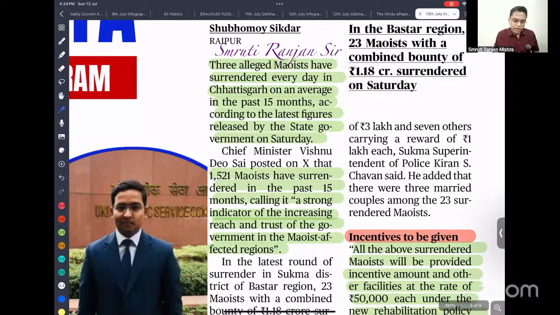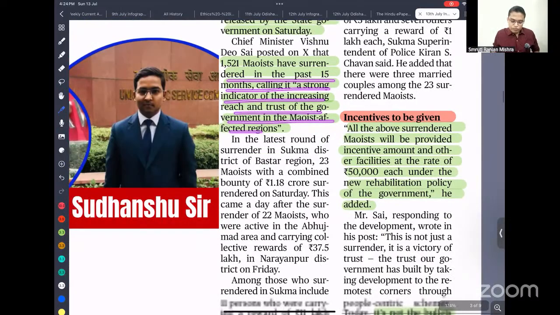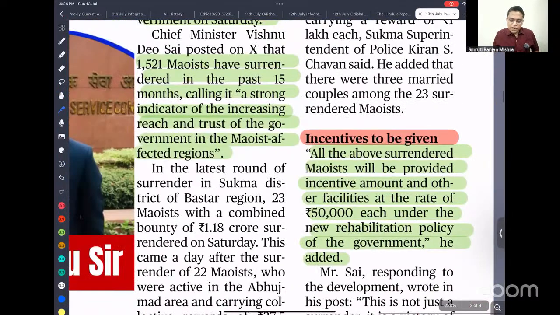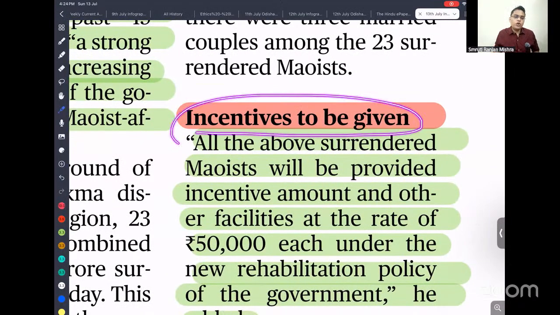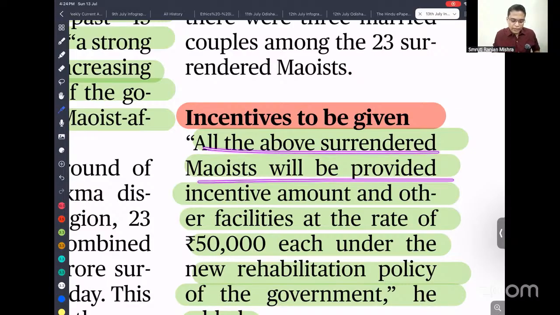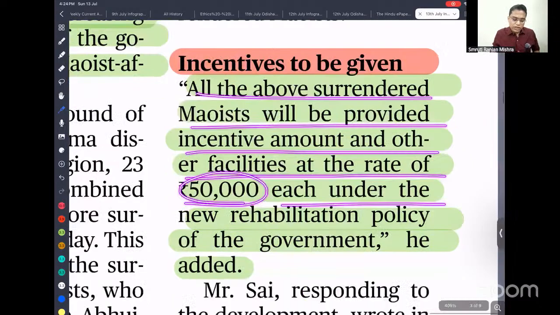1,521 Maoists have surrendered in the past 15 months, calling it a strong indicator of the increasing reach and trust of the government in Maoist-affected regions. Okay? So why are so many Maoists surrendering in Chhattisgarh? Because of the incentives given by the government. Recently, the government provided rehabilitation to those who are ready to surrender, forgo violence and follow the path of democratic principles. All the surrendered Maoists will be provided an incentive amount and other facilities at the rate of 50,000 each under the new rehabilitation policy.